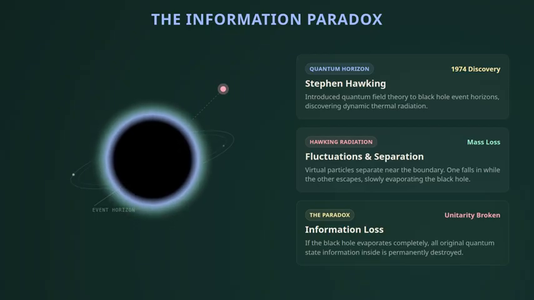This introduces the profound black hole information paradox. If a black hole evaporates, all the physical information about the matter that fell inside is seemingly destroyed forever, violating a fundamental law of quantum mechanics.